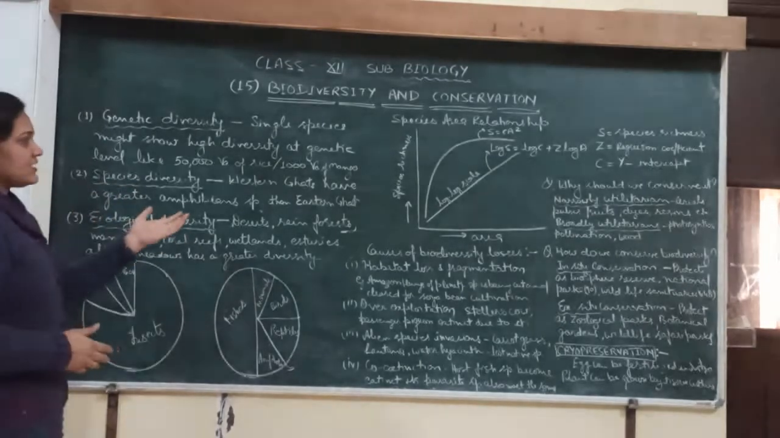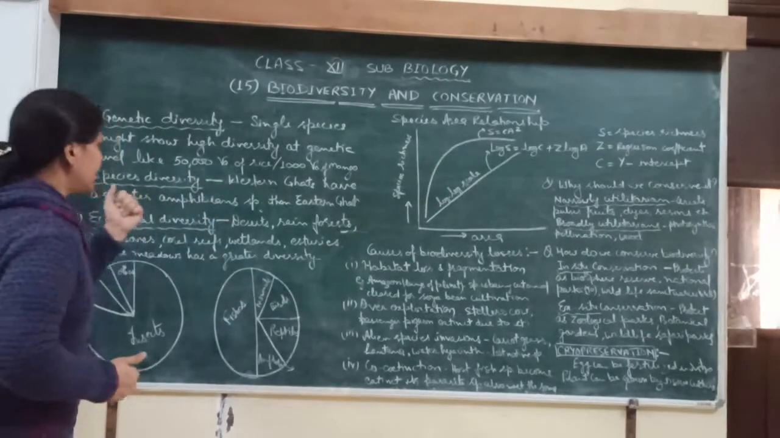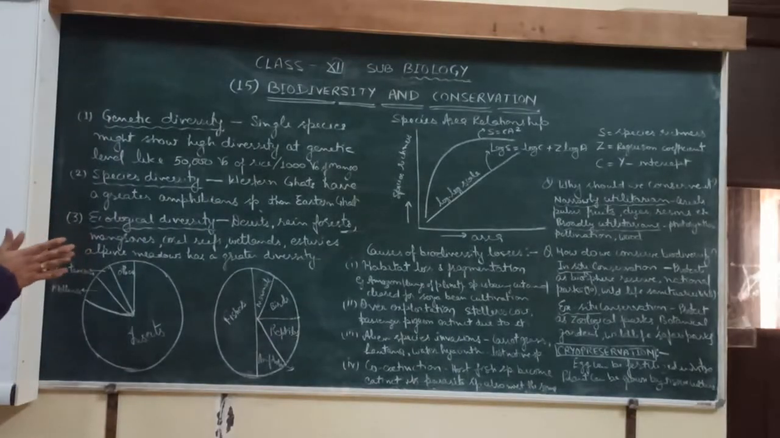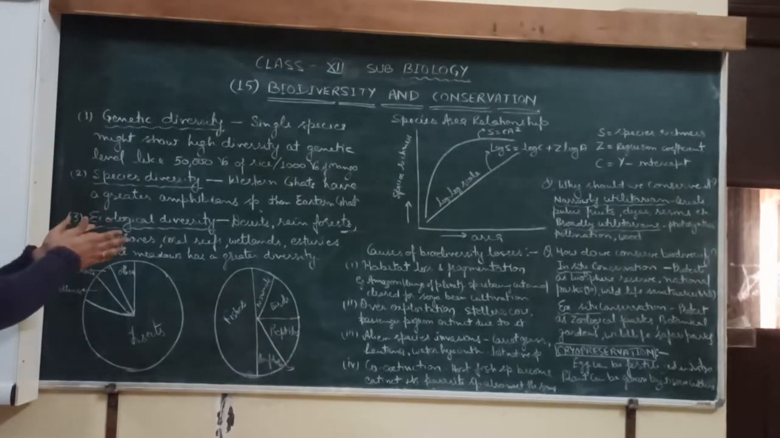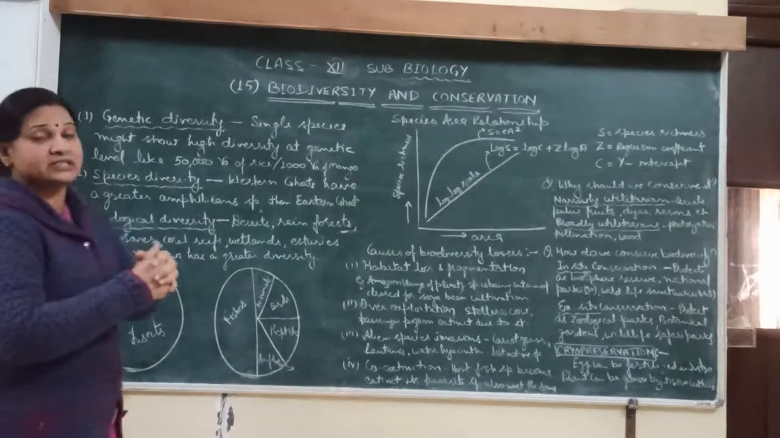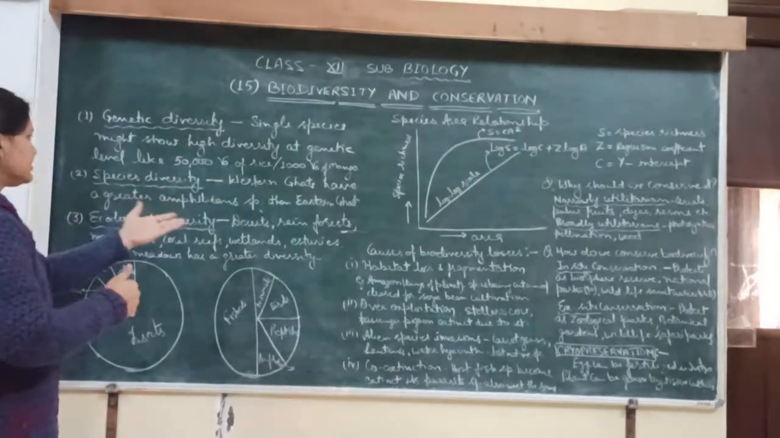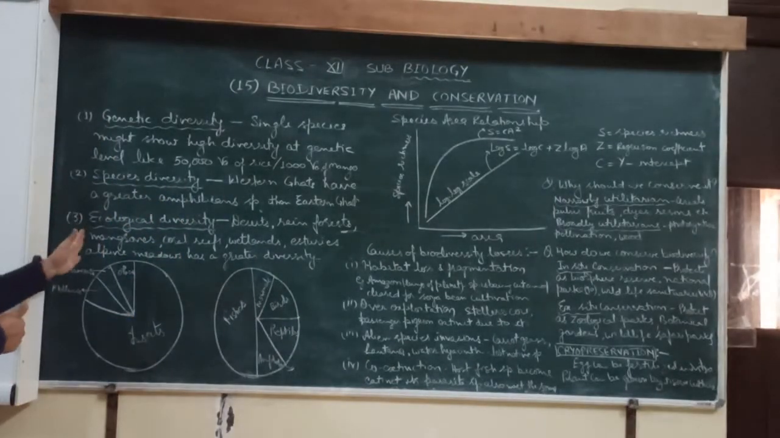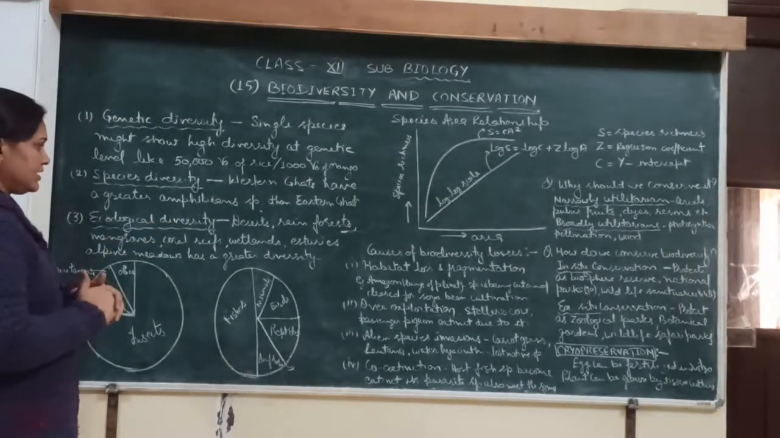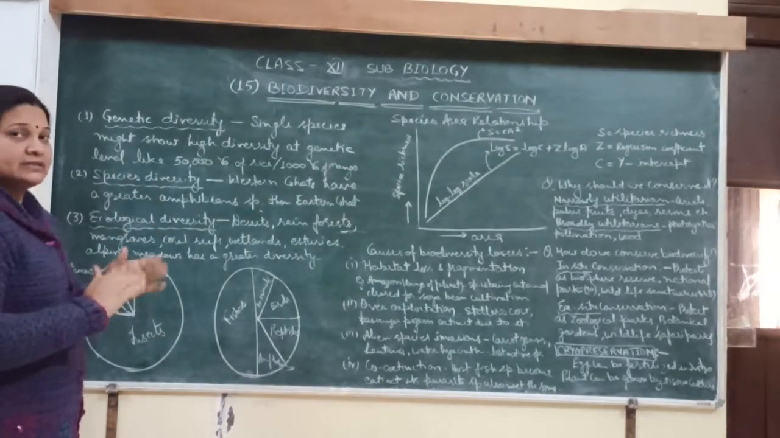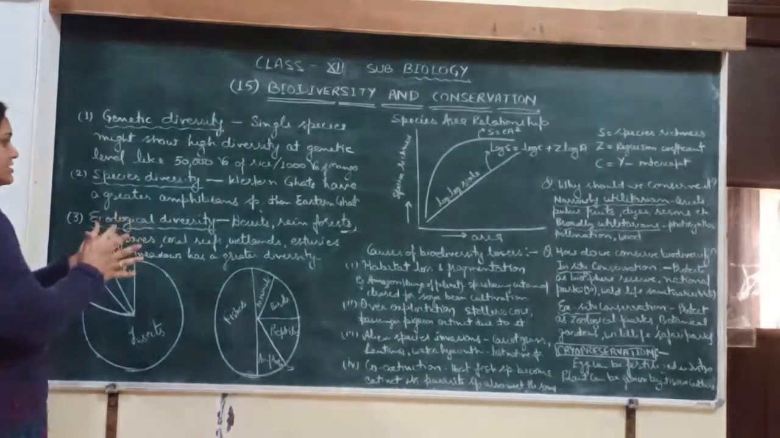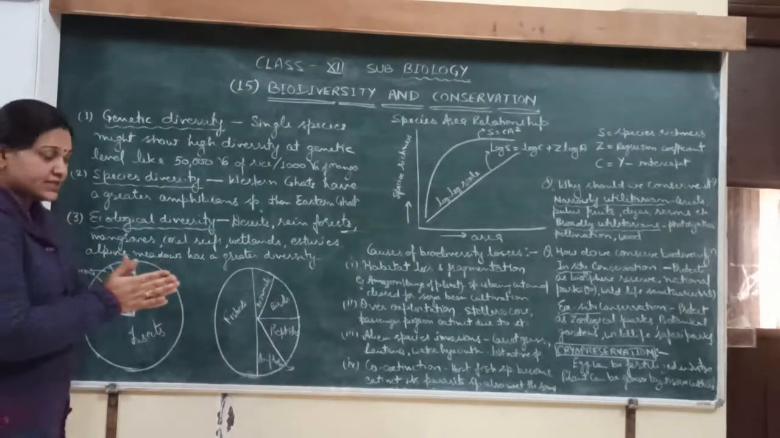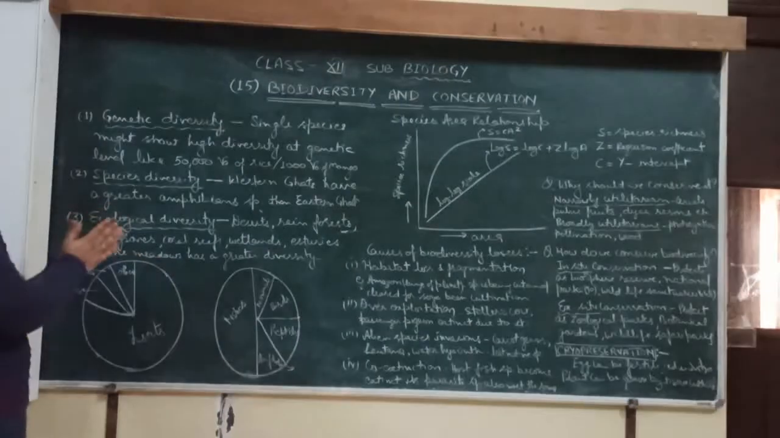So for example, the Western Ghats have greater amphibian species in comparison to the Eastern Ghats. It is species diversity. Now we come to ecological diversity. What is ecological diversity? It means the distribution of different species according to ecological factors.